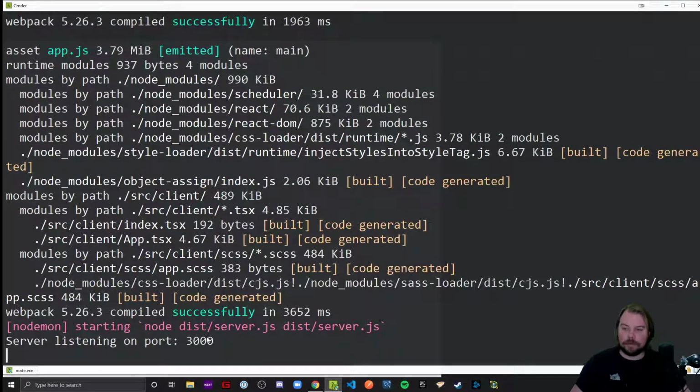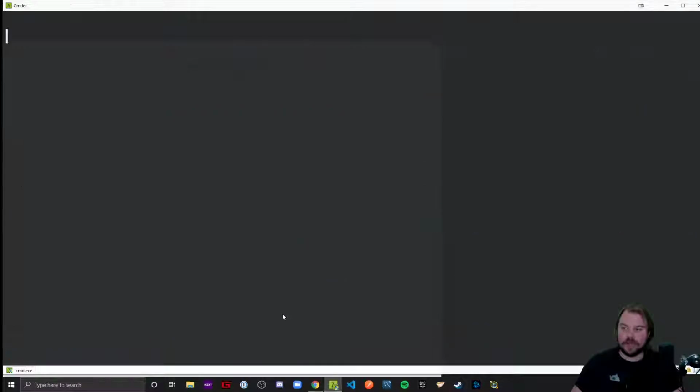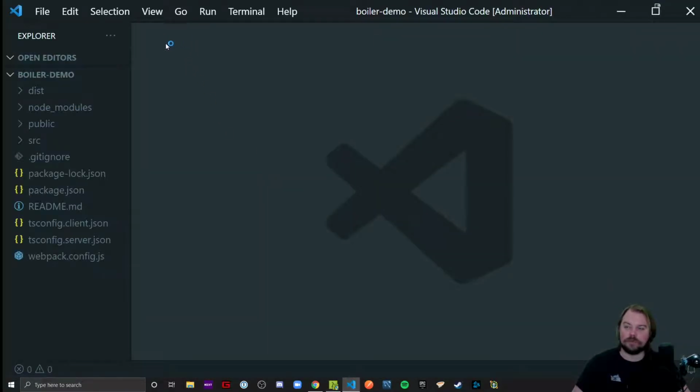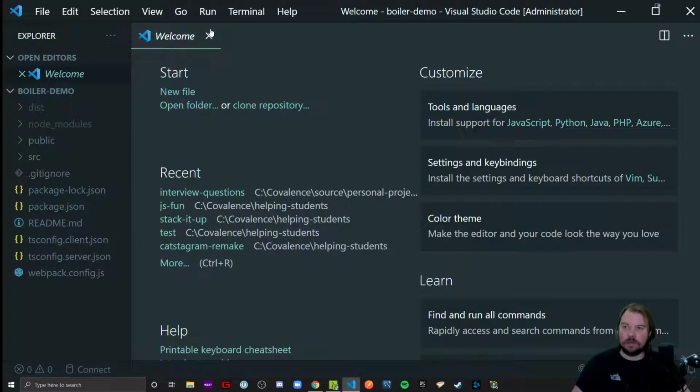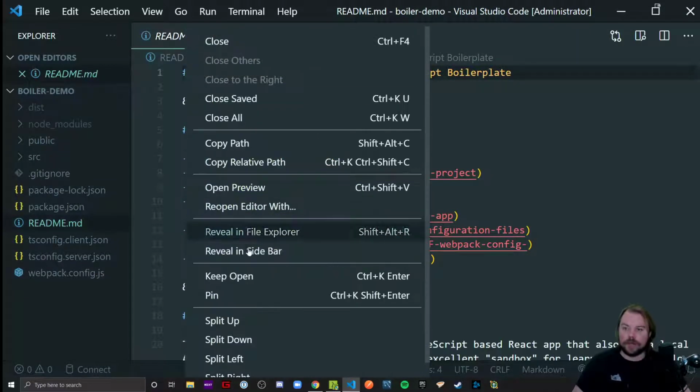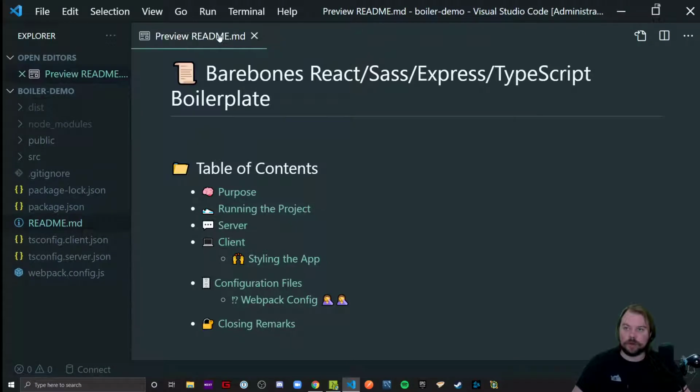I'm going to go ahead and probably stop this thing for now, and we're going to open up the code editor to take a look at what's going on inside of this repository. So, looking at the README, which will serve as my reference guide for all this information here. Let me actually open up the real version of it so we don't have to sit there and look at the markdown. We're going to look at the nice output here that I was up late writing.